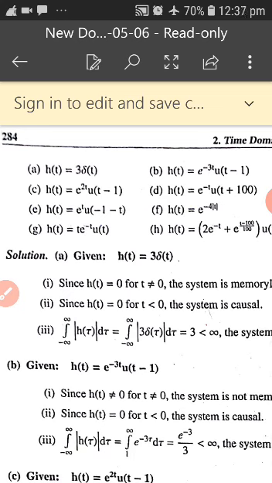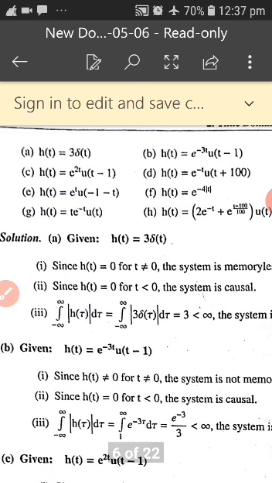What is causal? Causal means the output depends only on the present or past values of the input to the system. Only present or past, remember. Then it is called causal. What is stable?